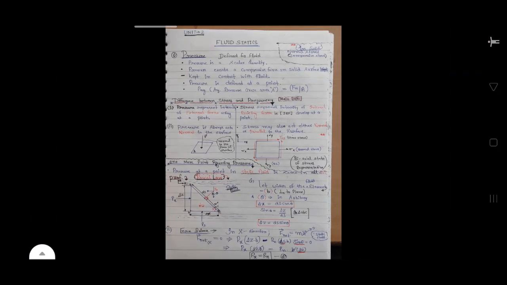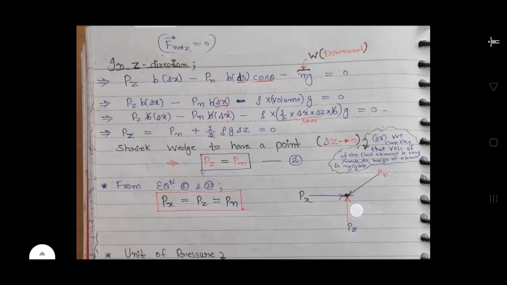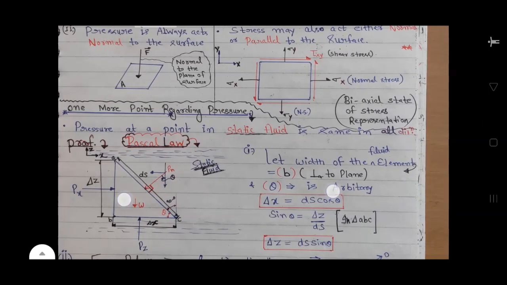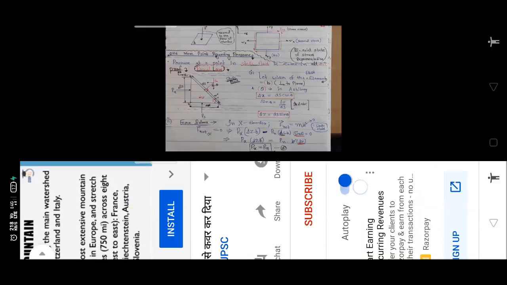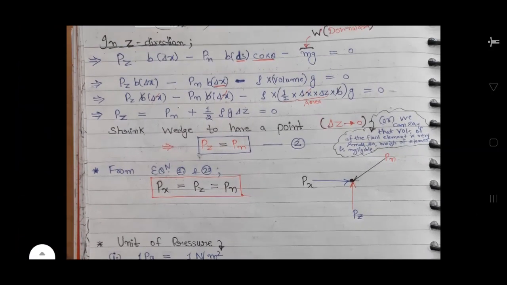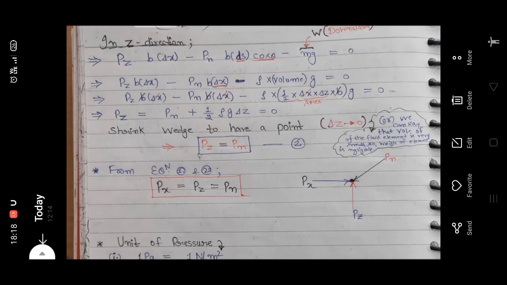So Pz del x into b, plus, then vertically downward, the cos component of this Pn. So minus Pn is the pressure, and force is pressure into area, so Pn into the area of AC plane, that is ds into b, into cos theta component.